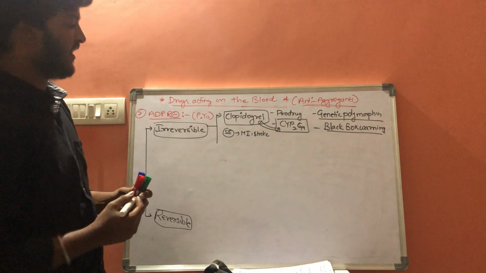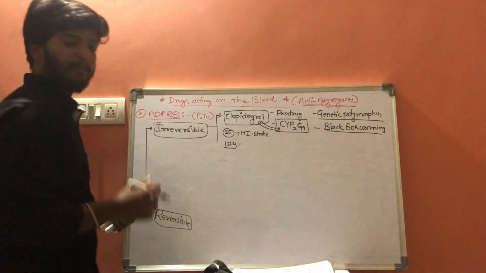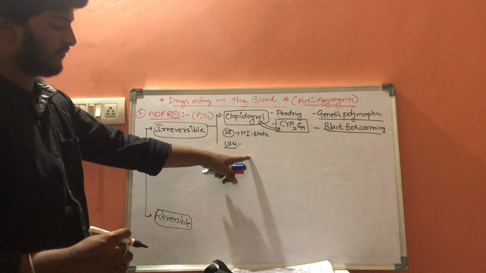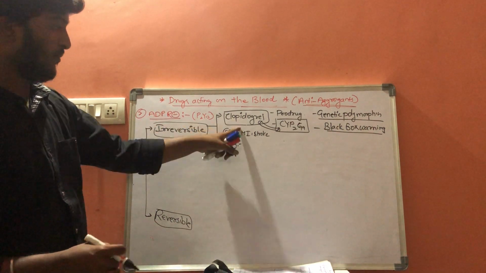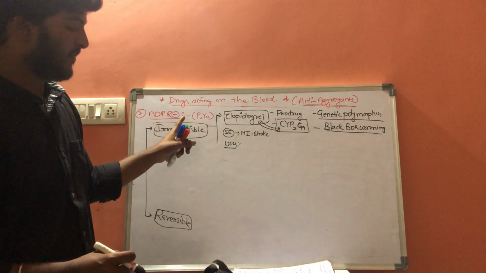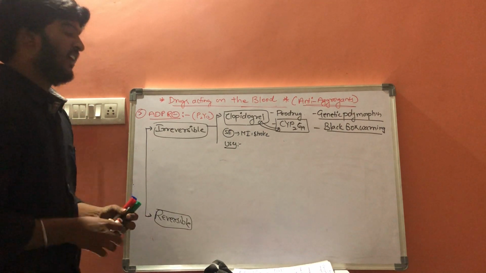Next, coming to the uses, it is the most preferred drug among the ADP receptor blockers.